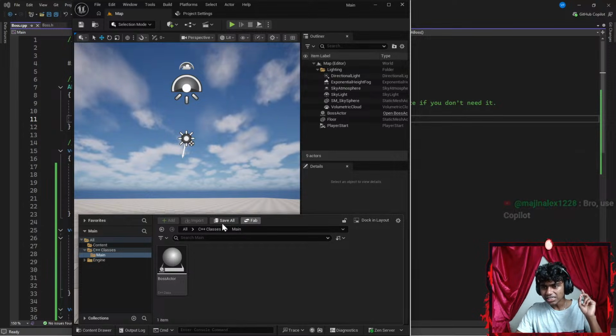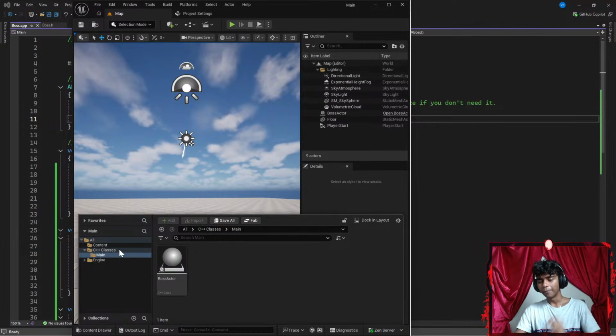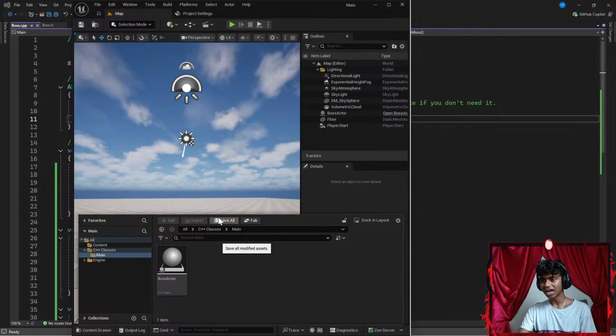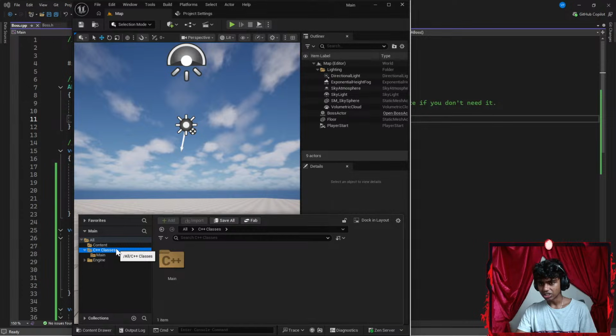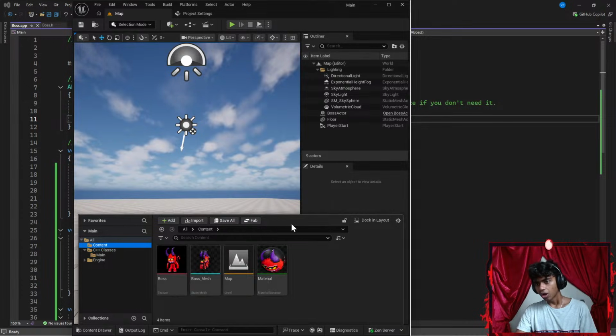What up, guys? I see a Save All here. Should I have clicked Save All? Maybe my actor did not save because I did not hit Save All. Is there a way to recover my actor, guys? I mean, it doesn't make a big difference because I have the code. It's not going to be that hard to write it again. Okay, so I see C/C++. Well, maybe it's fine. I think I can write it on my own.